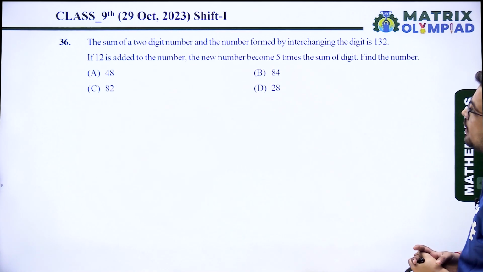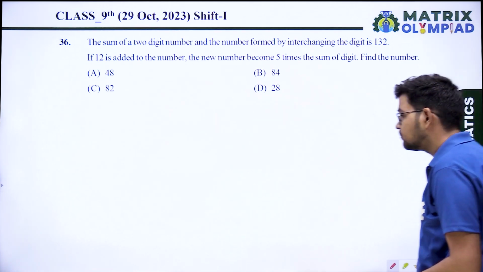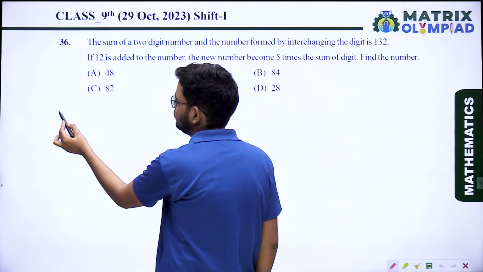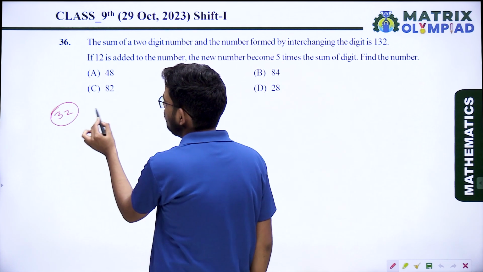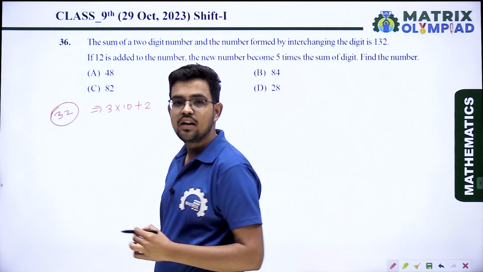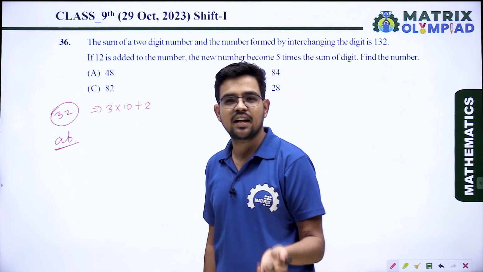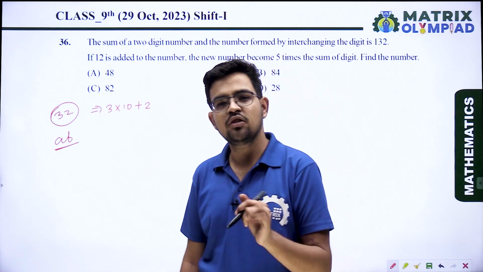The sum of a two-digit number and the number formed by interchanging its digits is 132. Just assume a number is 32. So how can you write it? 3 into 10 plus 2. Okay, so we assume the number is AB. A is the tens digit and B is the unit digit.